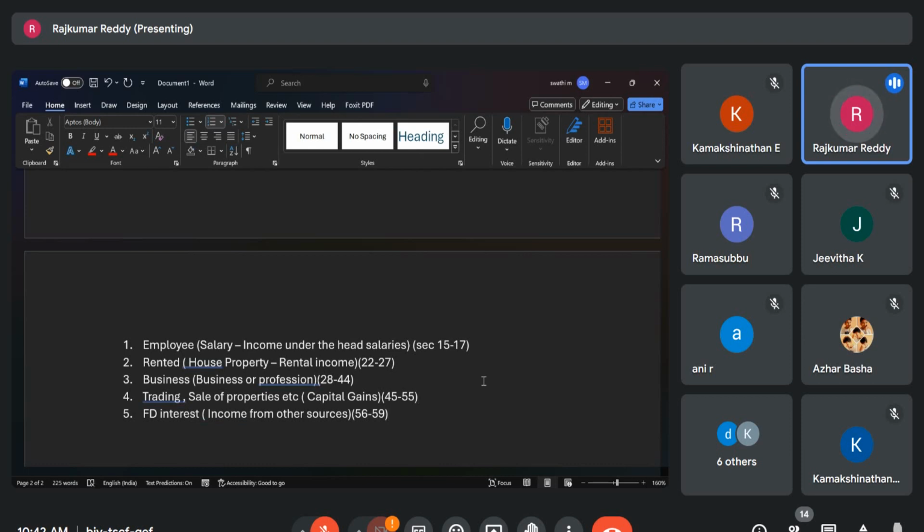Any income one person is earning should fit into one of these 5 classifications. For each and every classification there are sections, and that section will tell us how to calculate the income, how to calculate the gross income, and how to calculate the net income. After that, we will see the applicable tax rate and arrive at the income tax to be paid to the income tax department. Now let us get into salary.